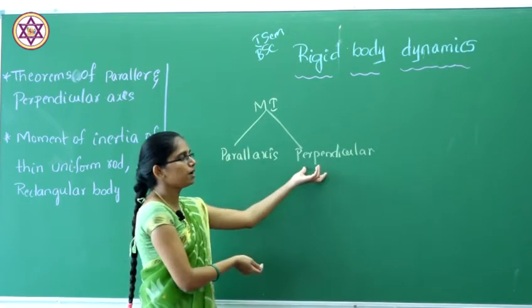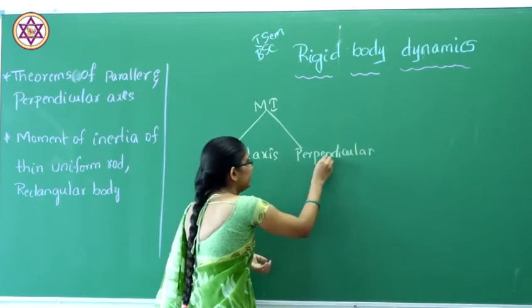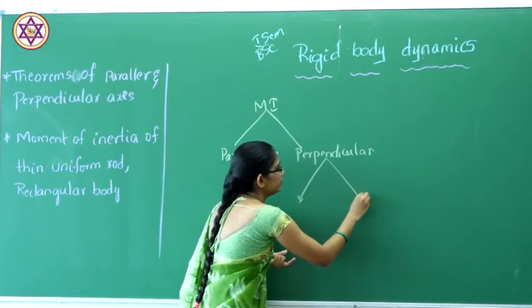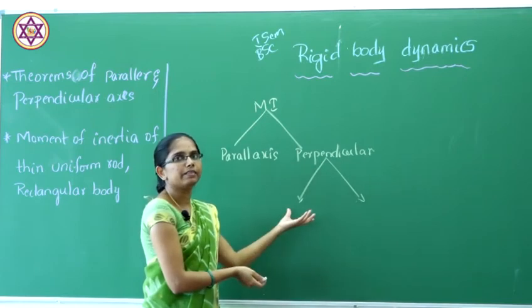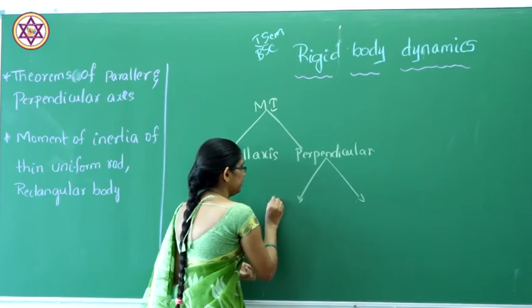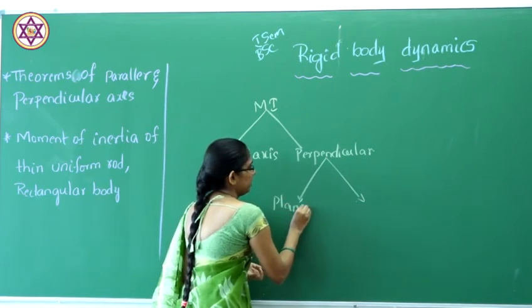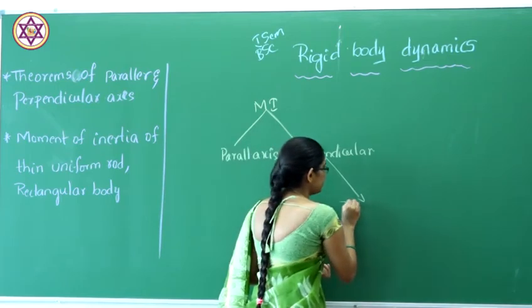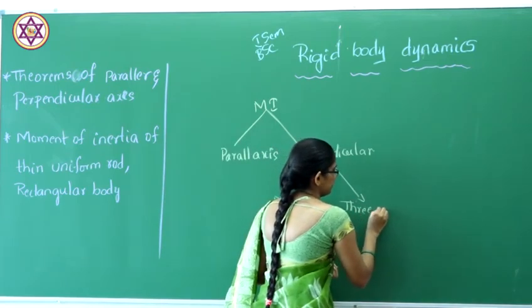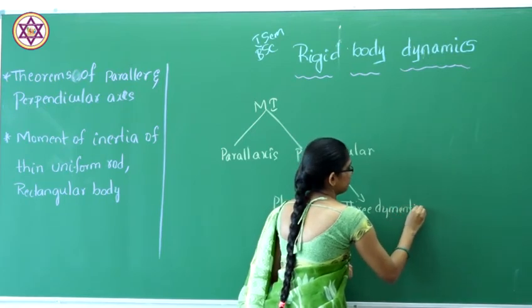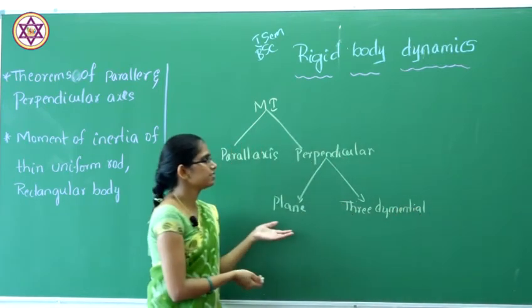In this perpendicular axis again we have to state two statements, that is when you consider the perpendicular axis in a plane and also a perpendicular axis in three-dimensional space. So let us discuss one by one.